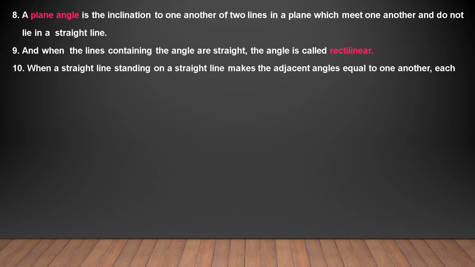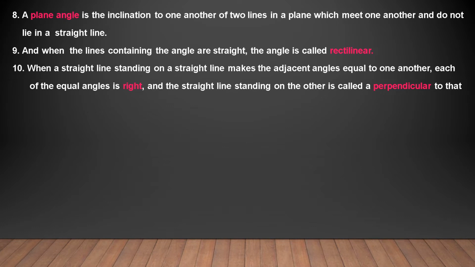When a straight line standing on a straight line makes the adjacent angles equal to one another, each of the equal angles is right, that is a right angle, and the straight line standing on the other is called perpendicular to that on which it stands. So this is actually the perpendicular line.